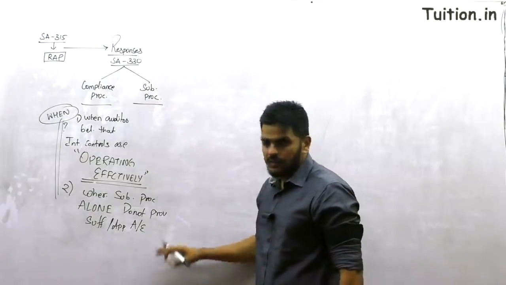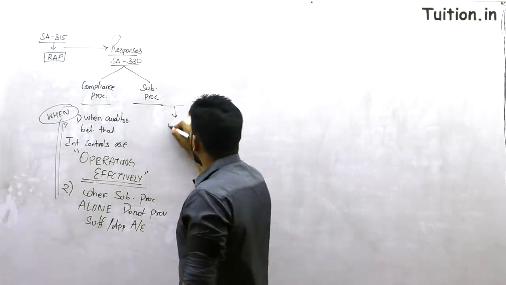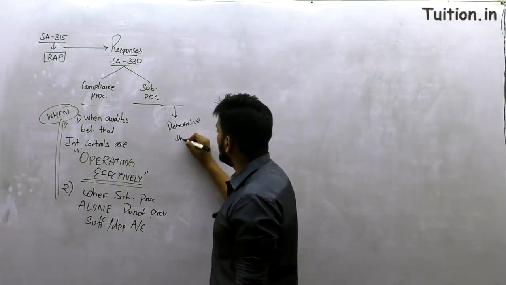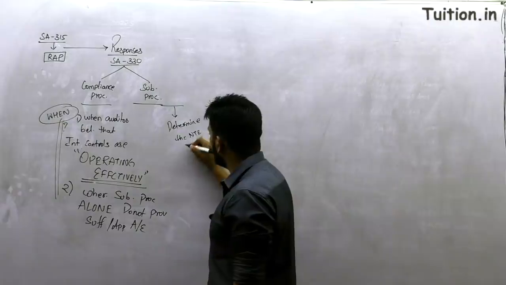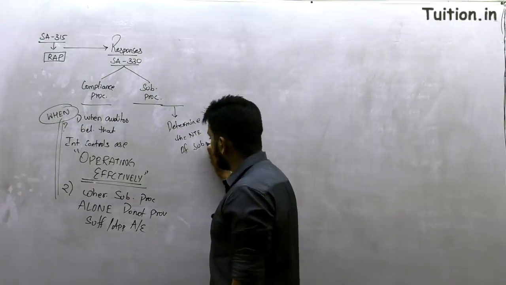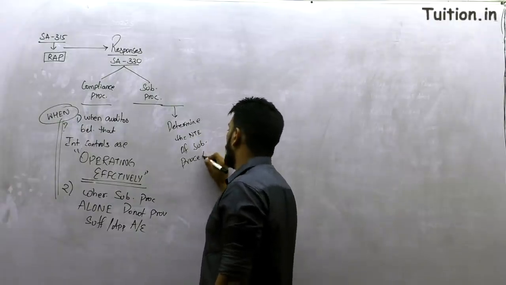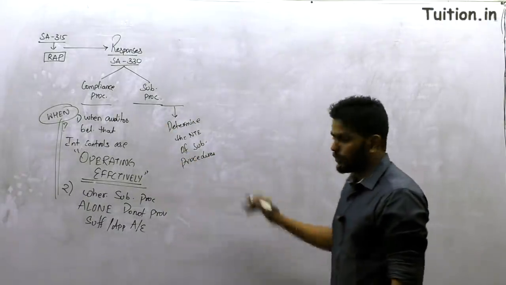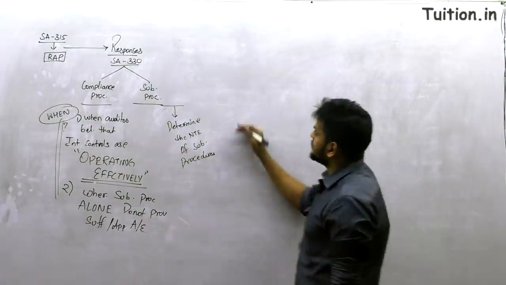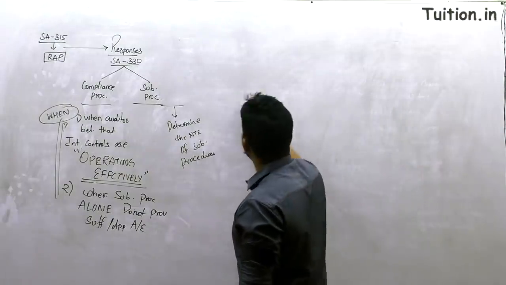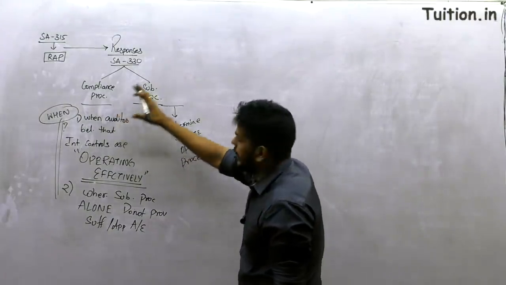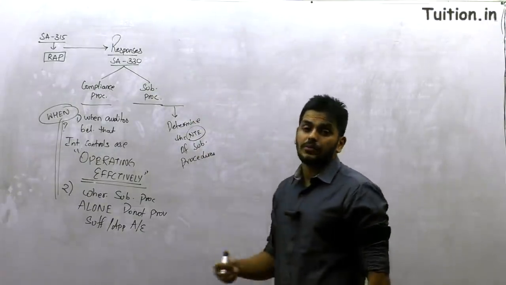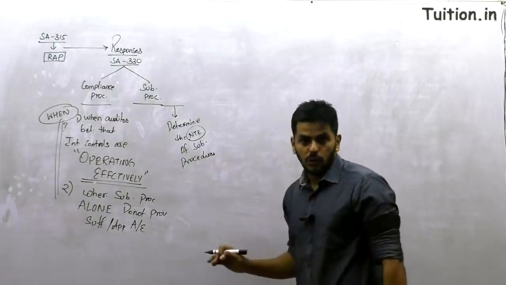Then based on these two, you will determine the NTE of substantive procedures, based on what compliance procedures you did. Alright guys, so basically what we are talking about is that the compliance procedures will help you determine the NTE, that is the nature, time and extent of how much substantive procedures we are supposed to do.